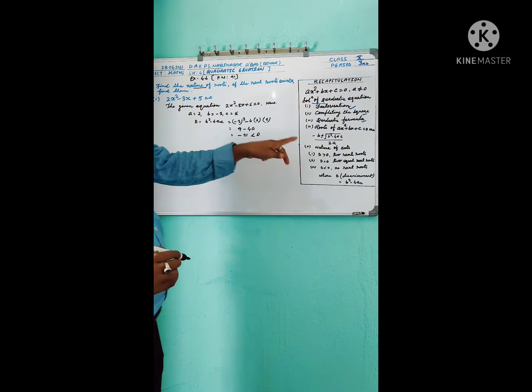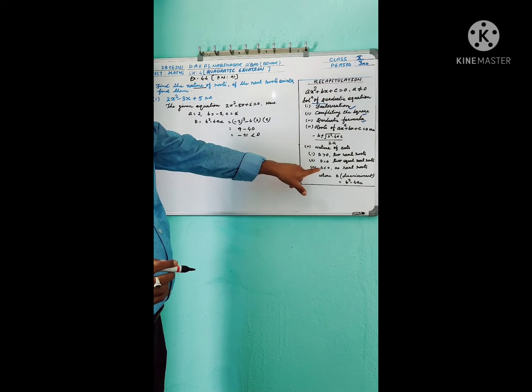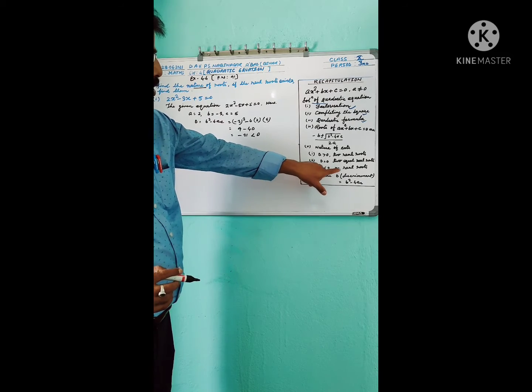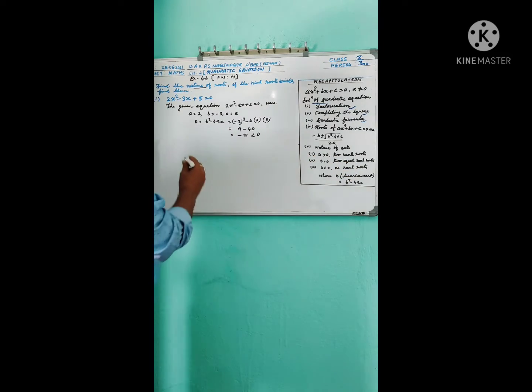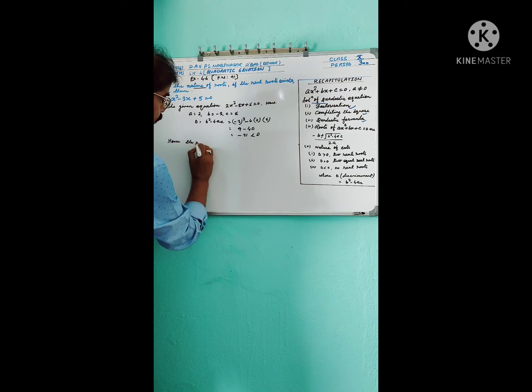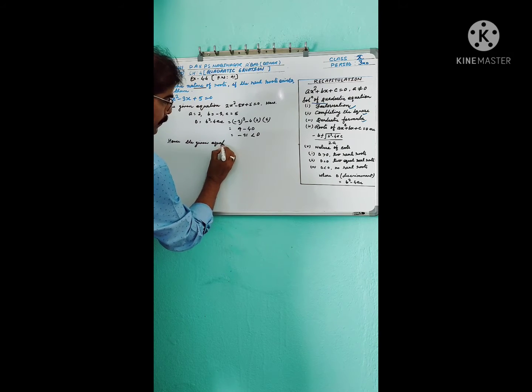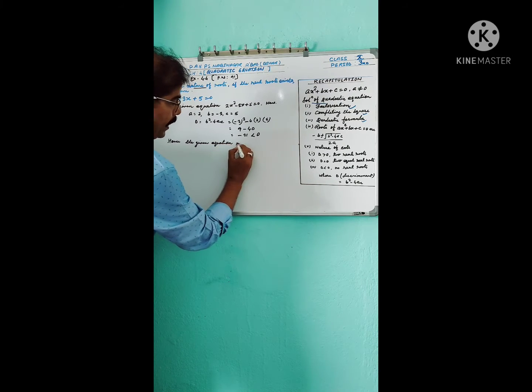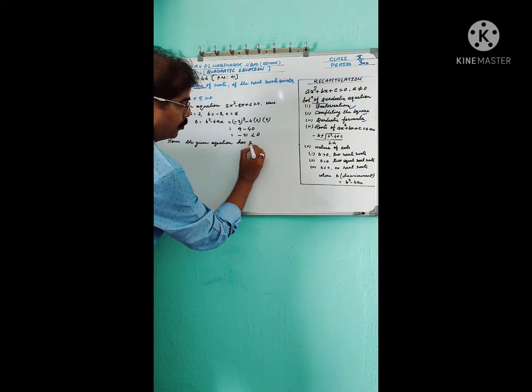Dear students, if d less than 0, no real roots. Hence the given equation has no real roots.